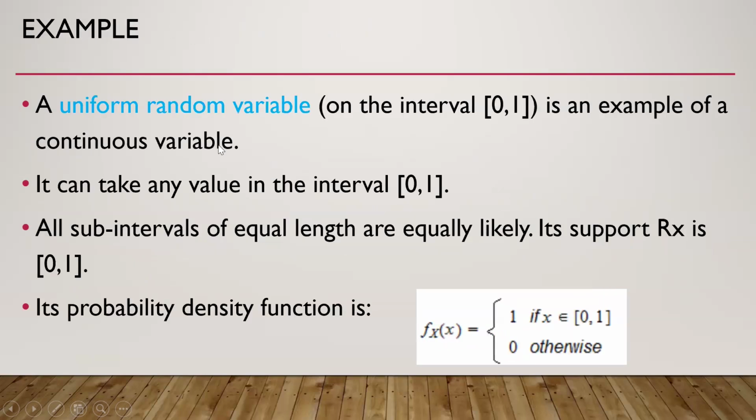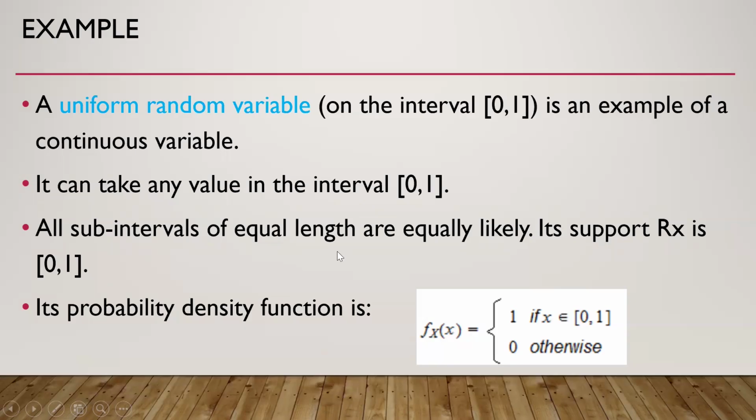For example, a uniform random variable on interval 0 and 1 is an example of a continuous variable. It can take any value in the interval 0 and 1. All subintervals of equal length are equally likely. Its support is [0, 1] as described above, and the probability density function is described as small f_x equal to 1 if x belongs to this interval and 0 otherwise.